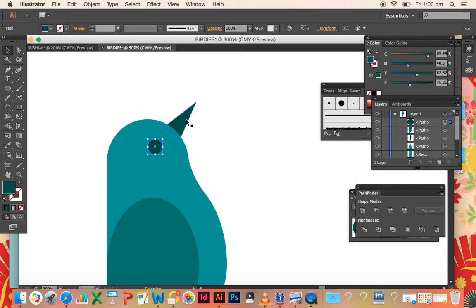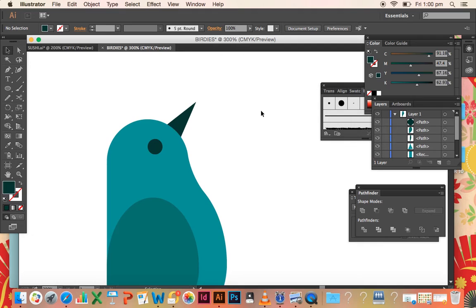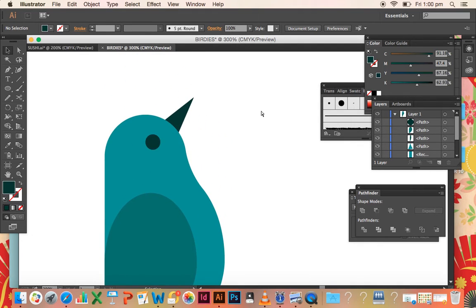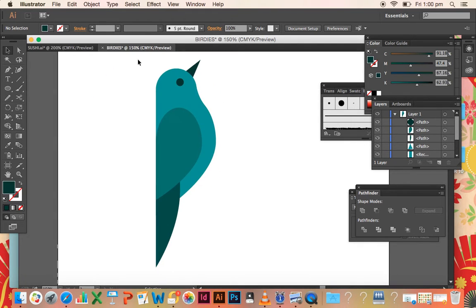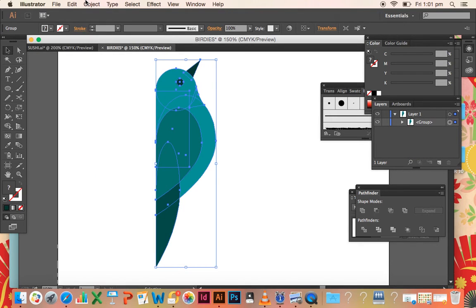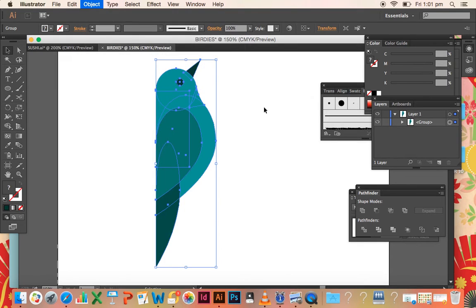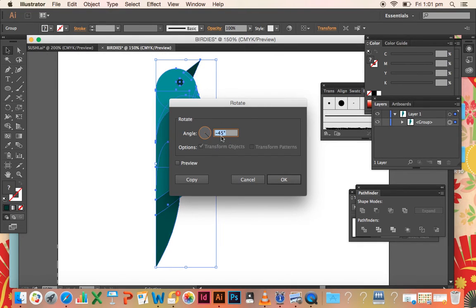Okay, now I want my beak and my eye to be slightly darker again. That'll do. Now I'm going to group together all of those elements by just dragging a marquee around the bird and going Object, Group. And then I'm going to rotate him. So I'll go Rotate, make sure it's set at -45 degrees.